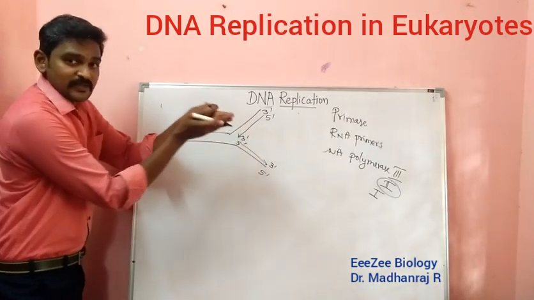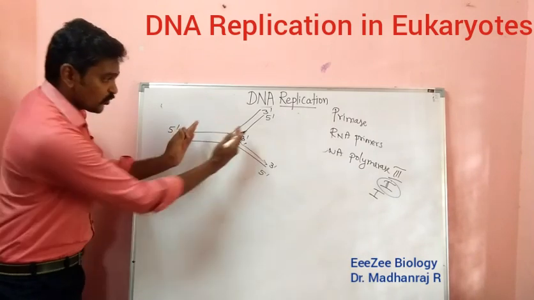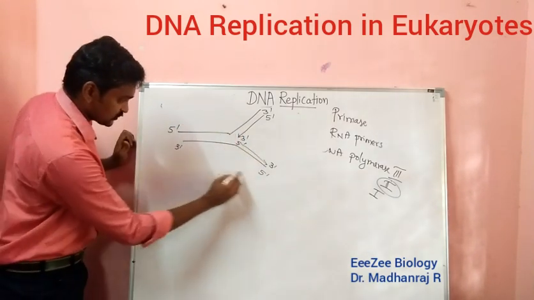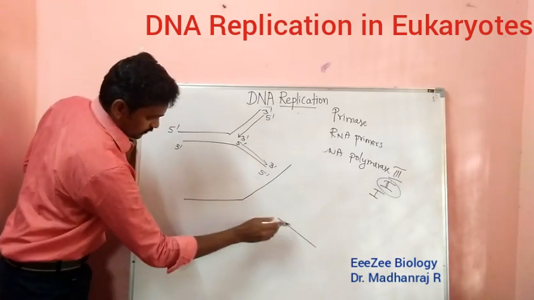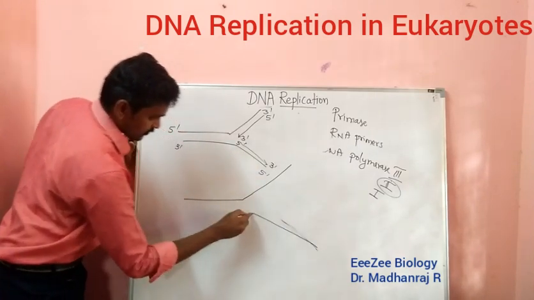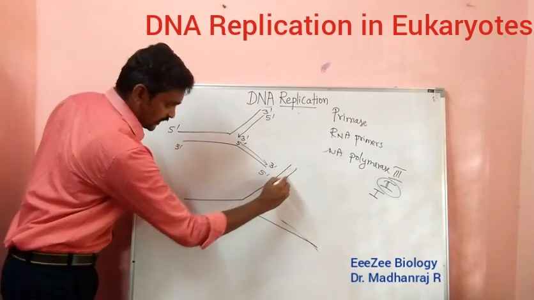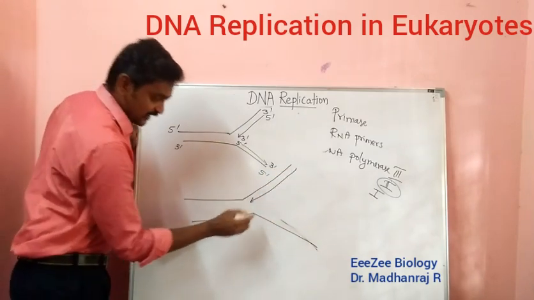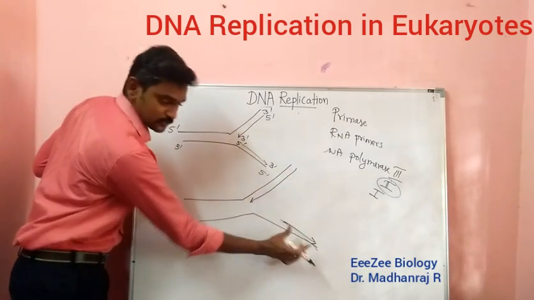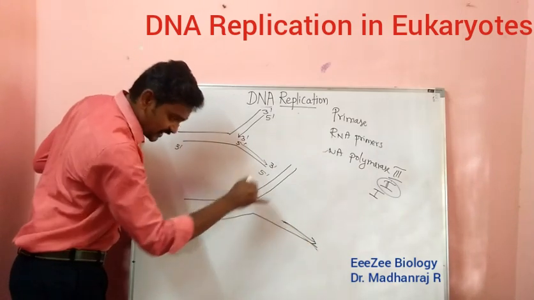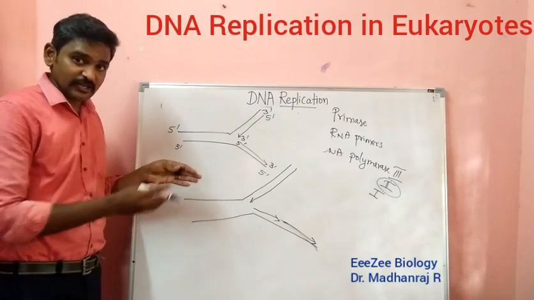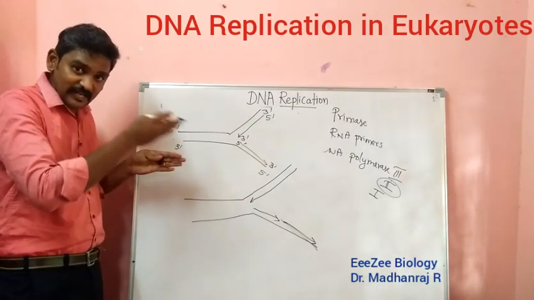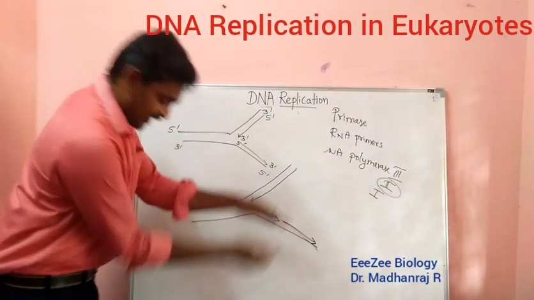Again, this unwinding location will be moving from here to here. Now you can see it will be like this. This will be going continuously, no problem in that. Whereas in this case, it has already produced this much segment. Again this enzyme will go inside and produce like this. Whenever the opening happens, it will go inside and produce from inside.